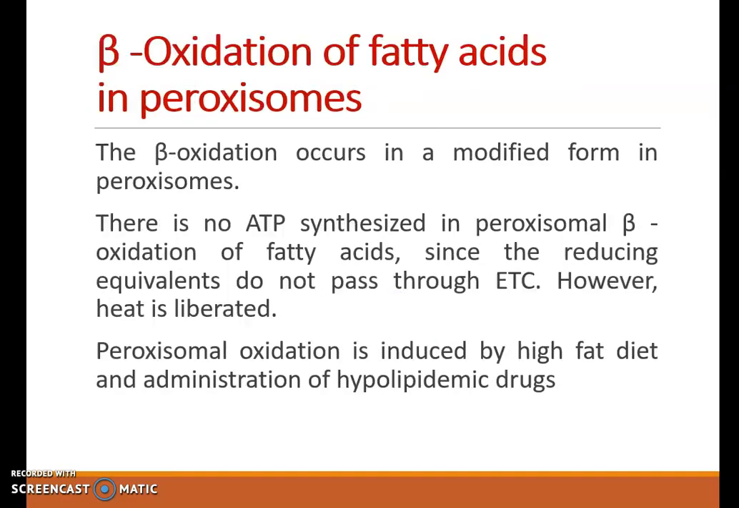Now, beta oxidation of fatty acids in peroxisomes. In peroxisomes, beta oxidation occurs in a modified form. Here, ATP is not synthesized, but heat is liberated. Peroxisomal oxidation is induced by high-fat diet and administration of hypolipidemic drugs.